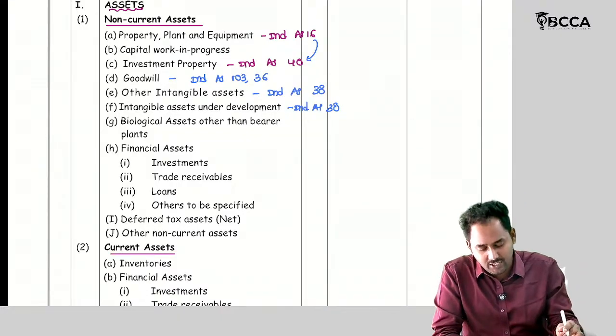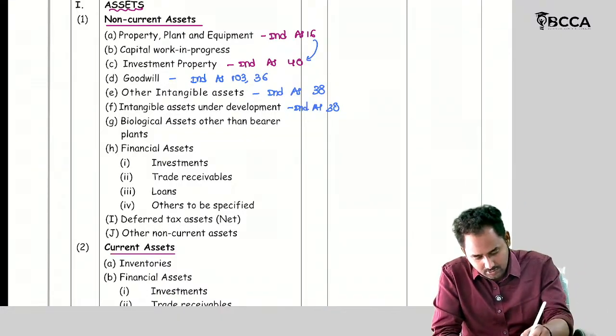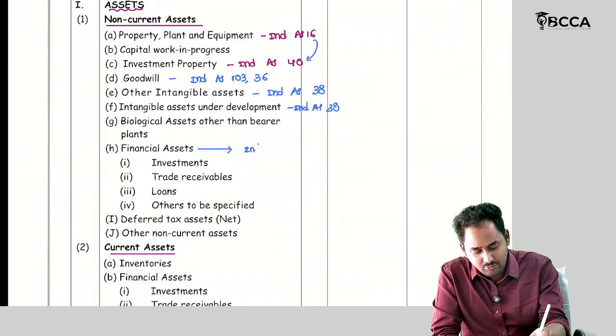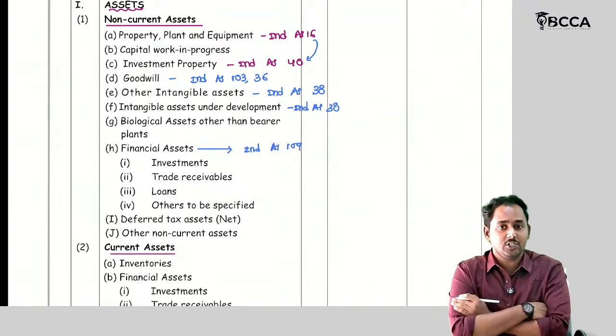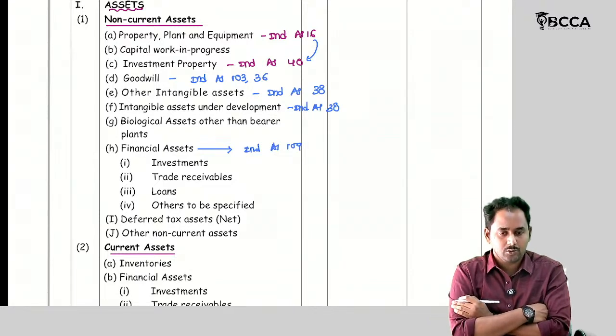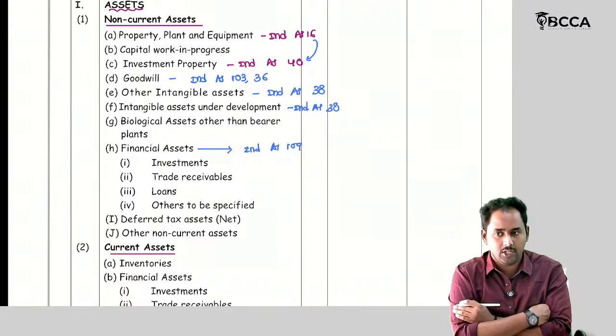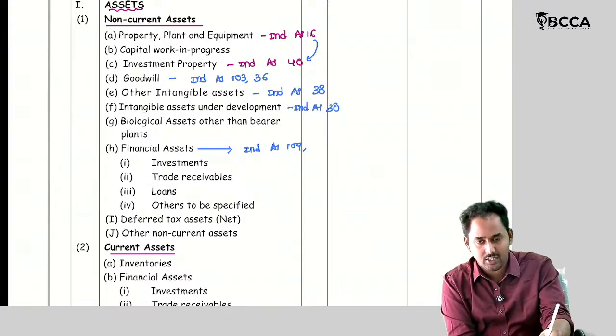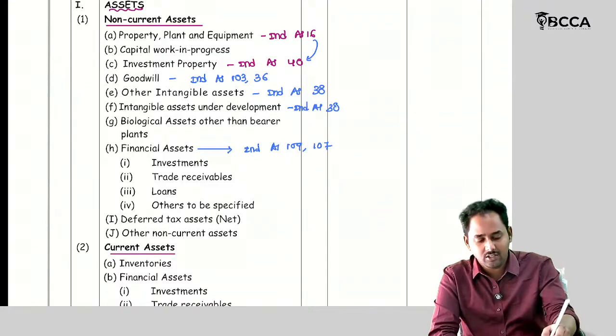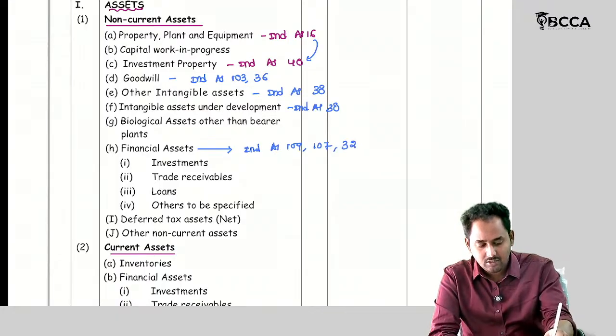Then coming to financial assets. Financial assets are covered under Ind AS 109. Ind AS 109 means the financial instruments measurement concept. So that's why I wrote down only Ind AS 109. Of course, the disclosure parts are dealt with by Ind AS 107 and the presentation part by Ind AS 32.